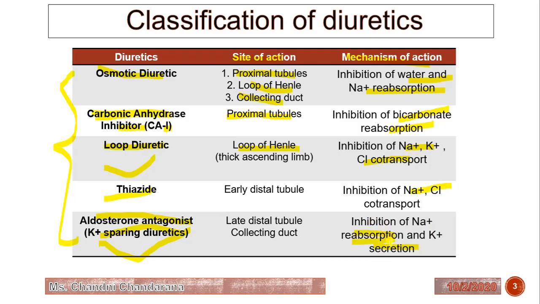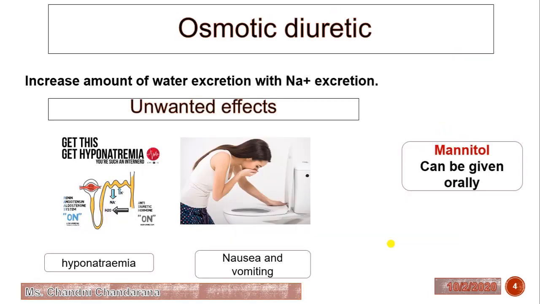Now we will see all the classes one by one. First is osmotic diuretics. Osmotic diuretics increase the amount of water excretion and sodium excretion.